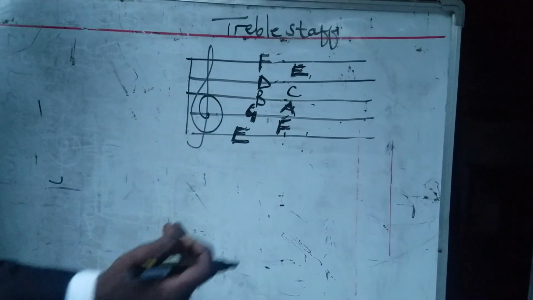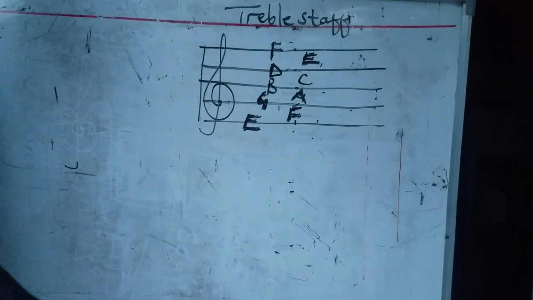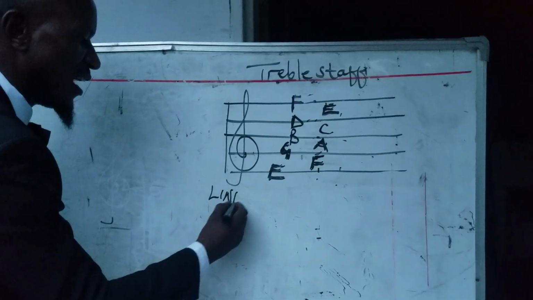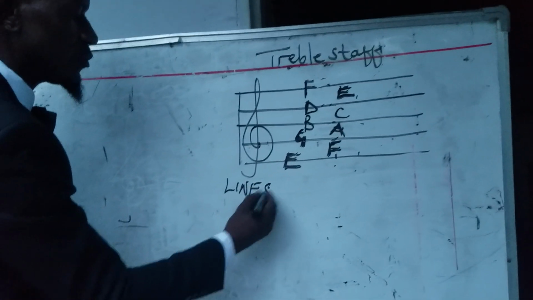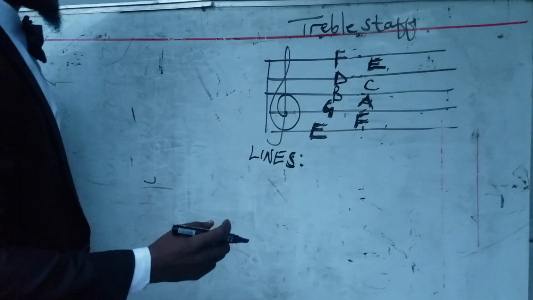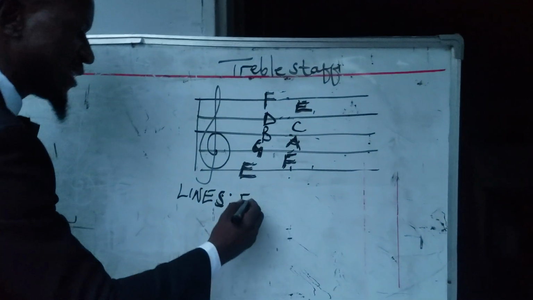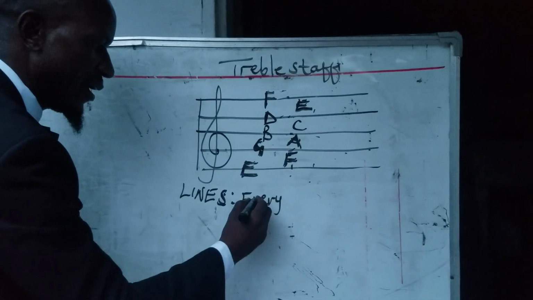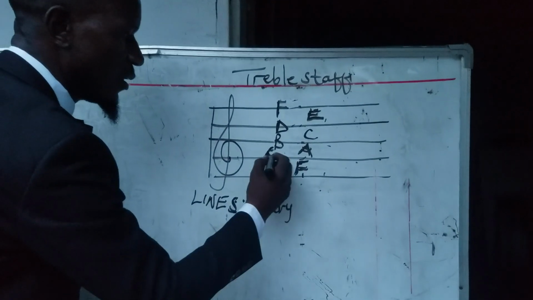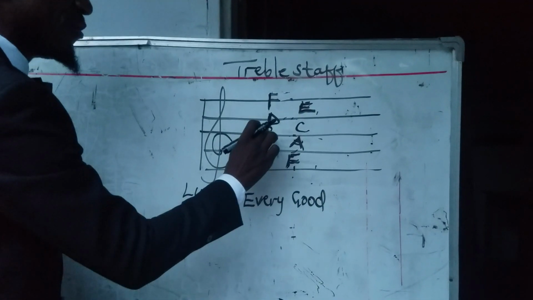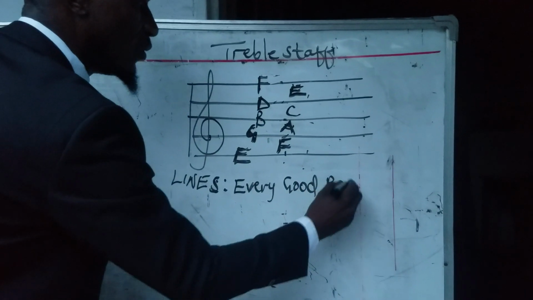Now, to help you memorize the lines, we have E, and then we say every, then we have G, so we say every good. Then we have B, every good boy.